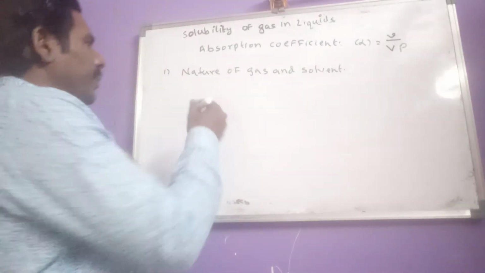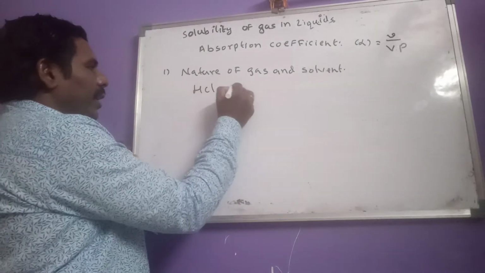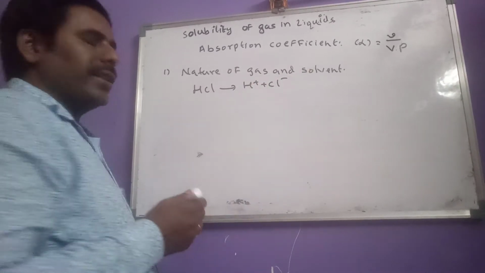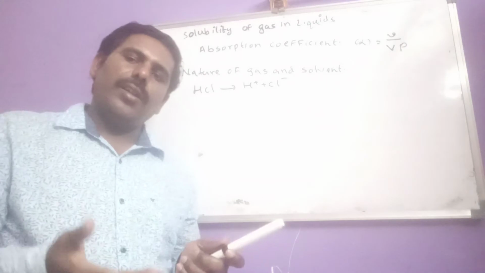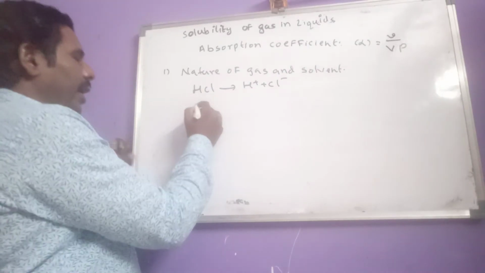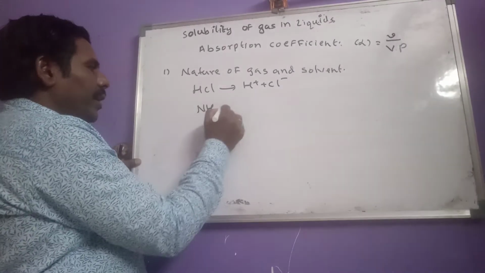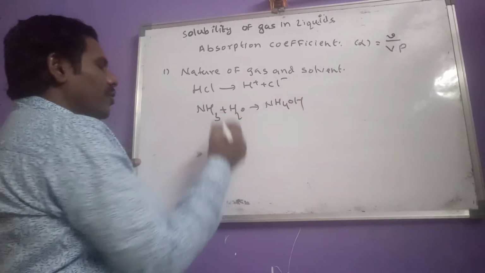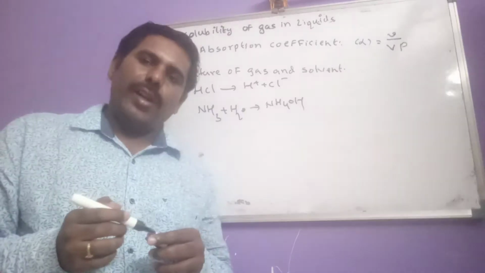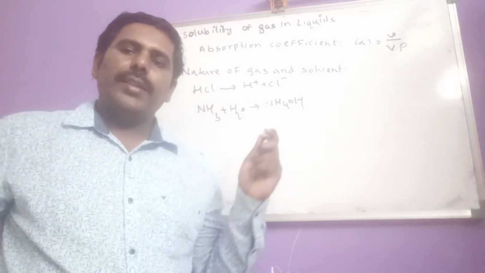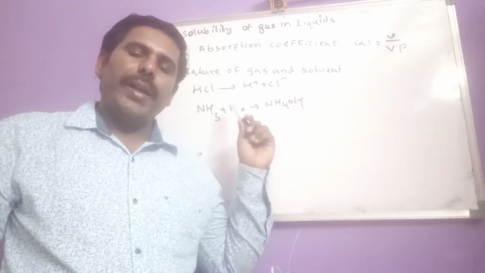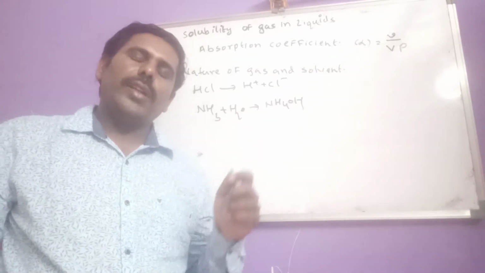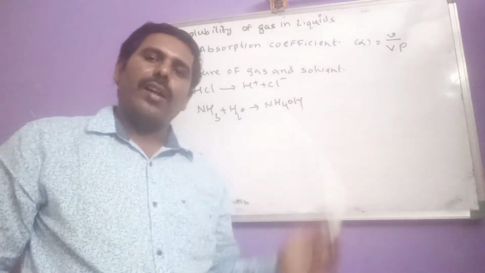Examples here, HCl when dissolved in water undergoes ionization. So HCl is more soluble in water, and NH3 chemically reacts with water, so it is also more soluble in water. So like that, solubility depends on nature of the gas, and also on nature of the solvent.